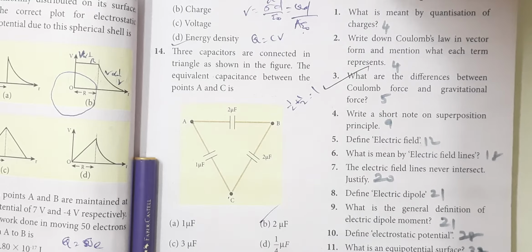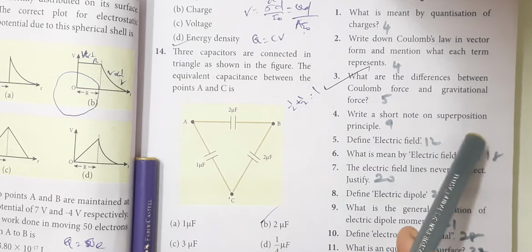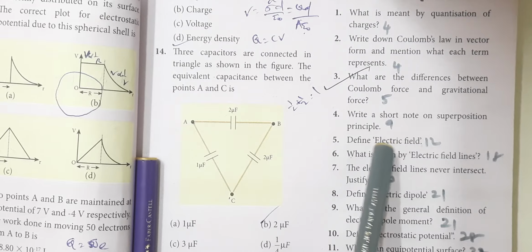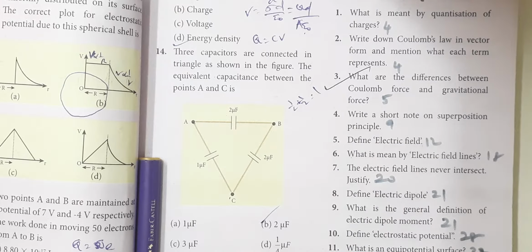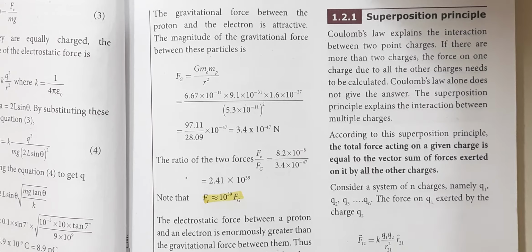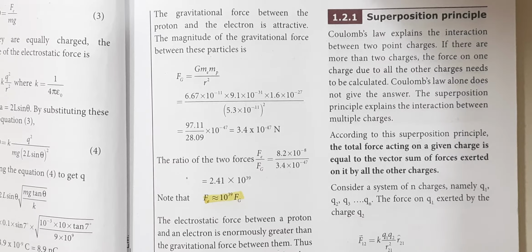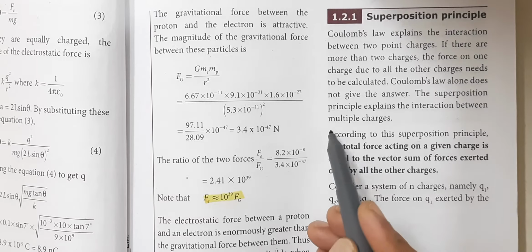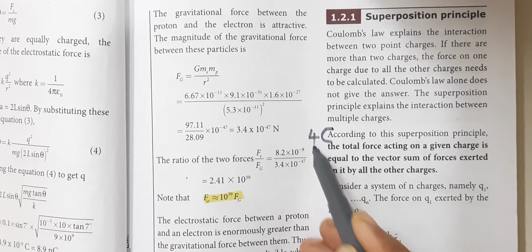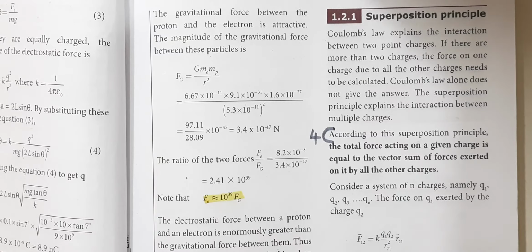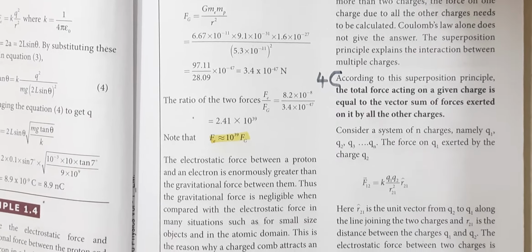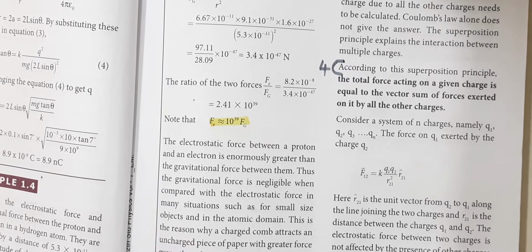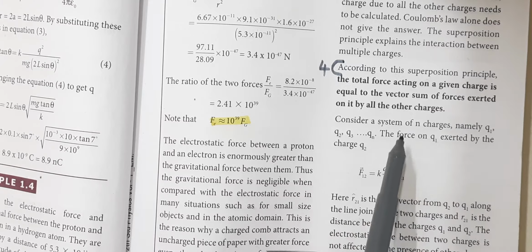The next question is, write a short note on superposition principle. This is in page number 9. So in page number 9, under the superposition principle heading, according to this principle, you can start from here. Question number 4, according to superposition principle, the total force acting on a given charge is equal to the vector sum of forces exerted on it by the other charges.